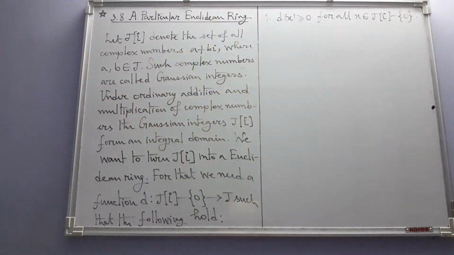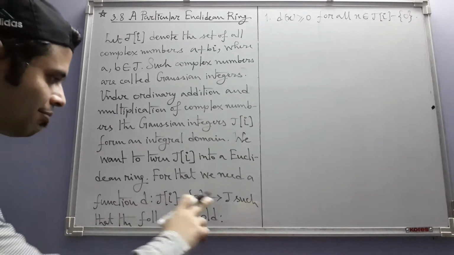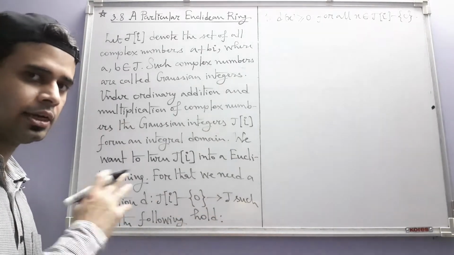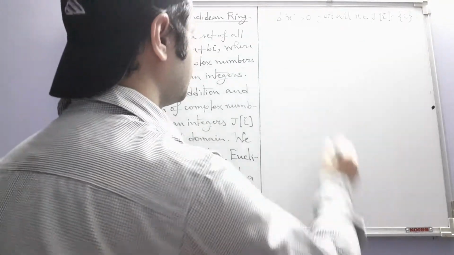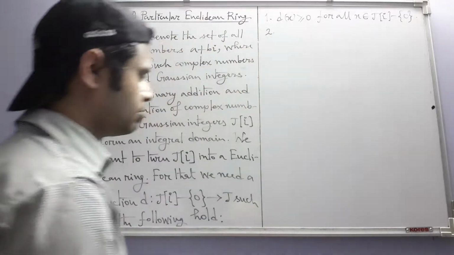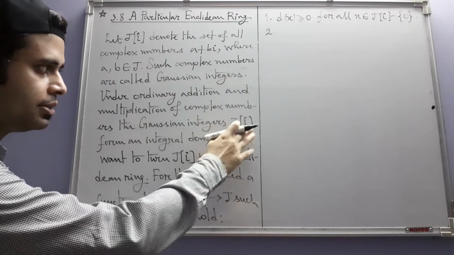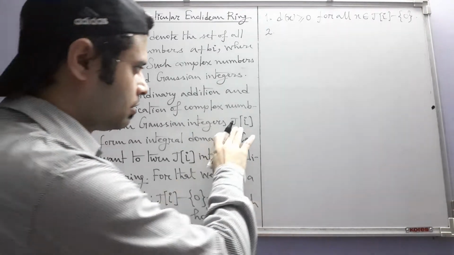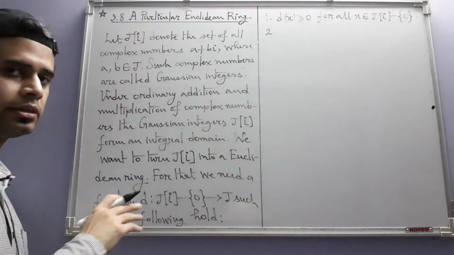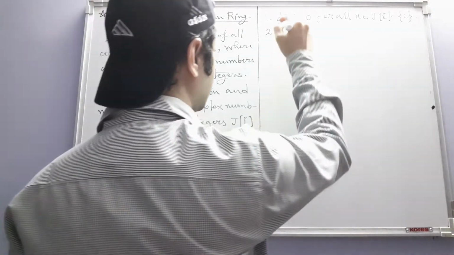That is, the d should have non-negative integral values. The values are integers, fine, but they have to be non-negative integers. So this d is actually the d function that you have in the definition of a Euclidean ring, because that's the only thing we need in J[i]. The other things are already there, it's already an integral domain, so that is the only thing we need extra.